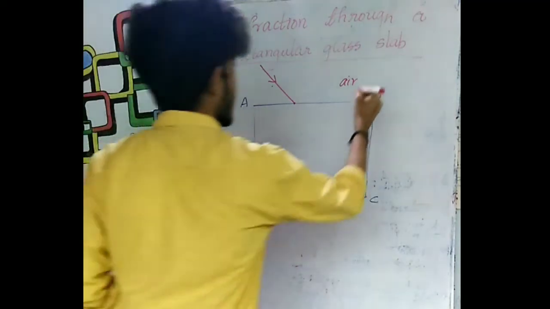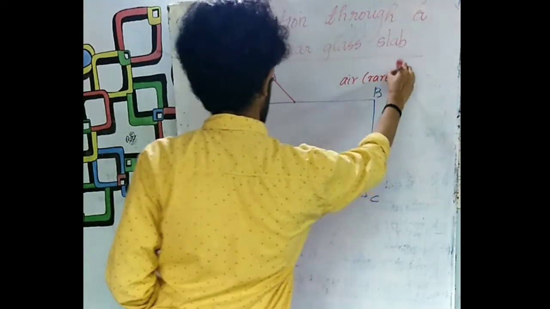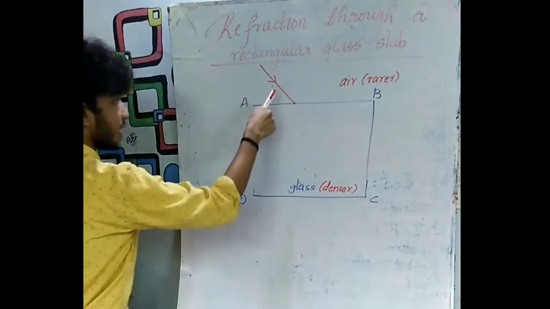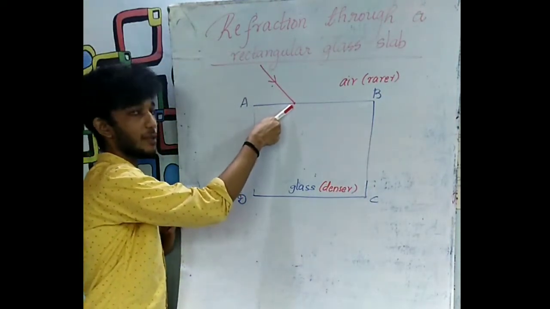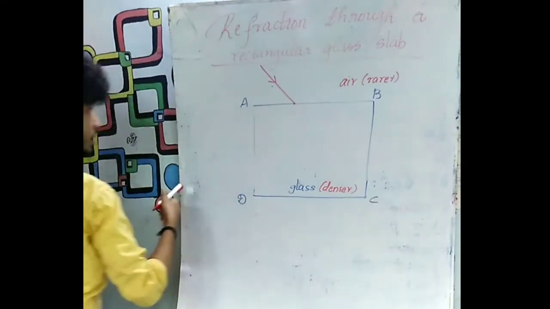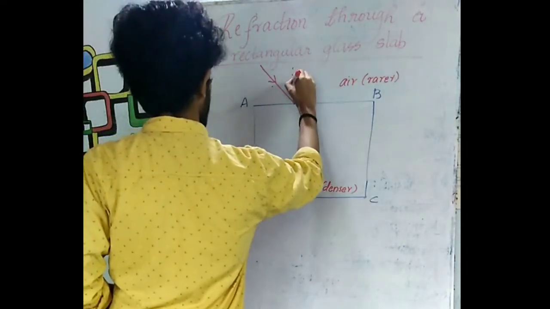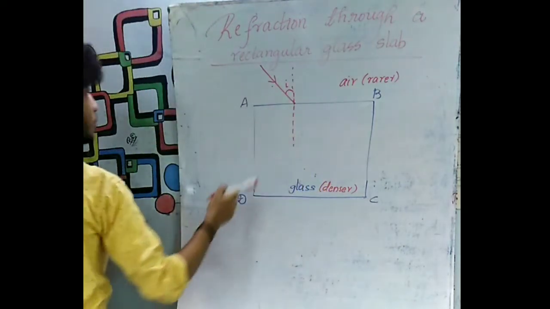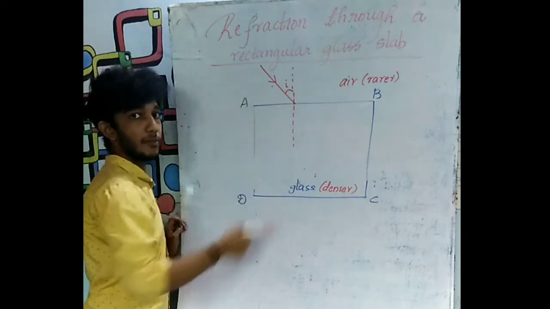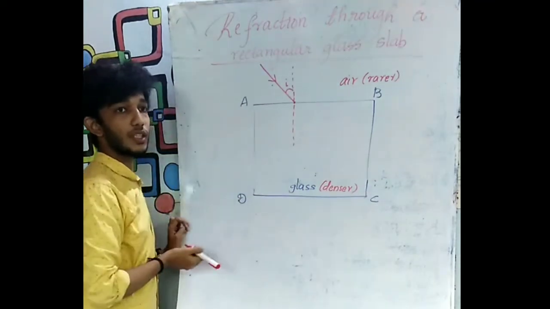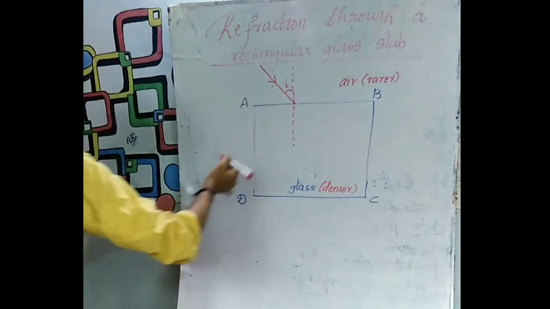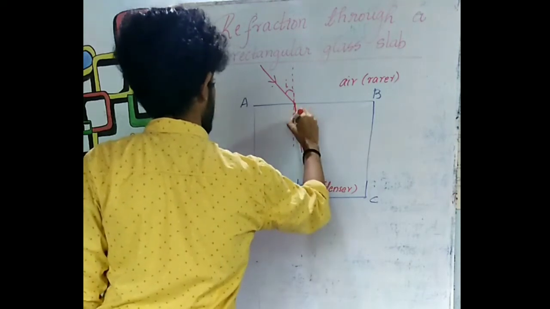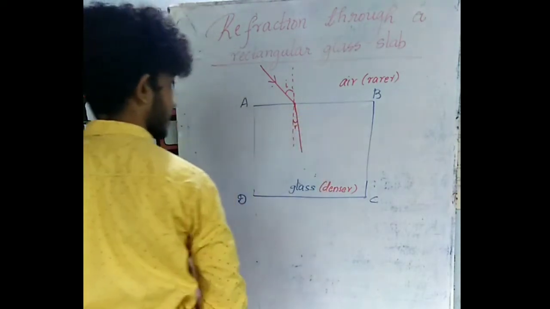So let us mark the optically rarer medium and the optically denser medium. Now this ray of light is entering from the optically rarer medium to the optically denser medium. So to the interface, let me draw a normal and this will be the angle of incidence. Now when the ray of light is entering a denser medium from a rarer medium, the ray of light bends towards the normal. Because of which, let me draw the refracted ray which has bent towards the normal. This is the angle of refraction.